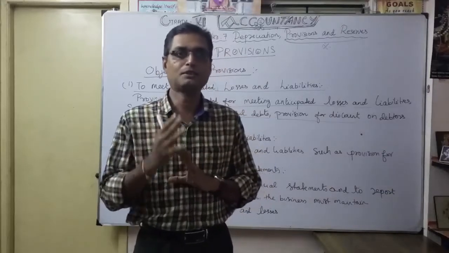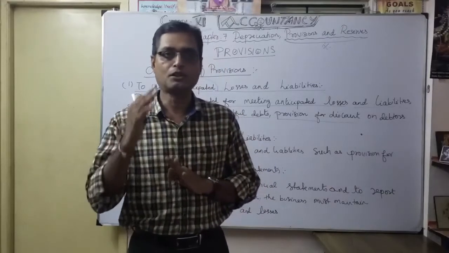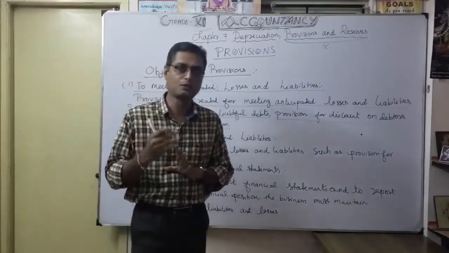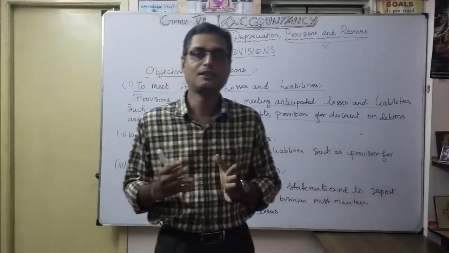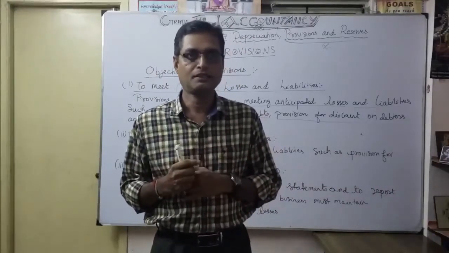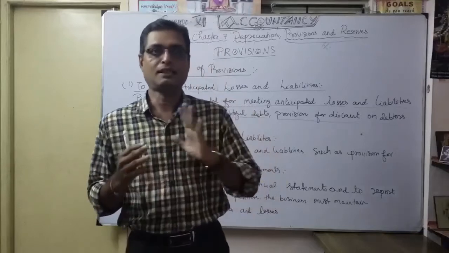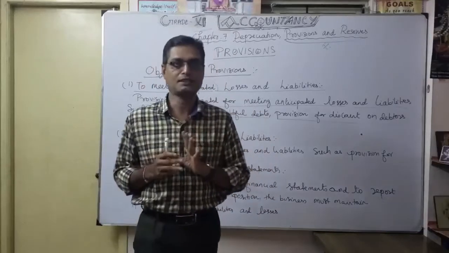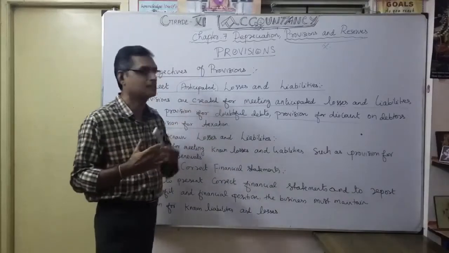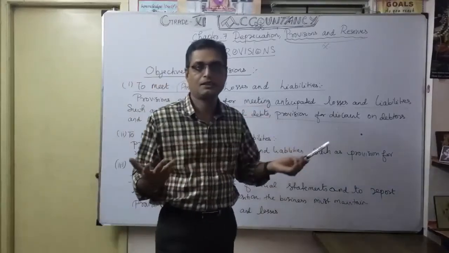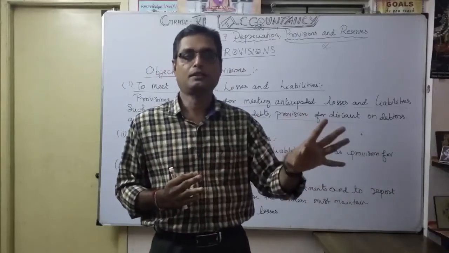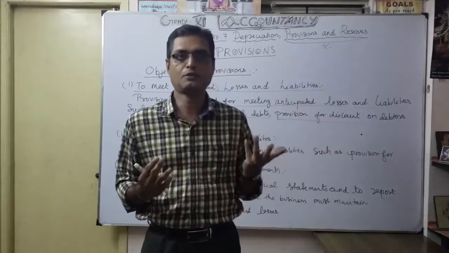That is why the businessman works hard. To make more turnover and more sales, they should be ready to pay tax to the country, correct? Direct and indirect tax like GST, goods and service tax. So for that, the provision for taxation is an anticipated loss and liability. You want to show in your profit and loss account how much tax is paid or how much you are going to provide. That's the idea here.